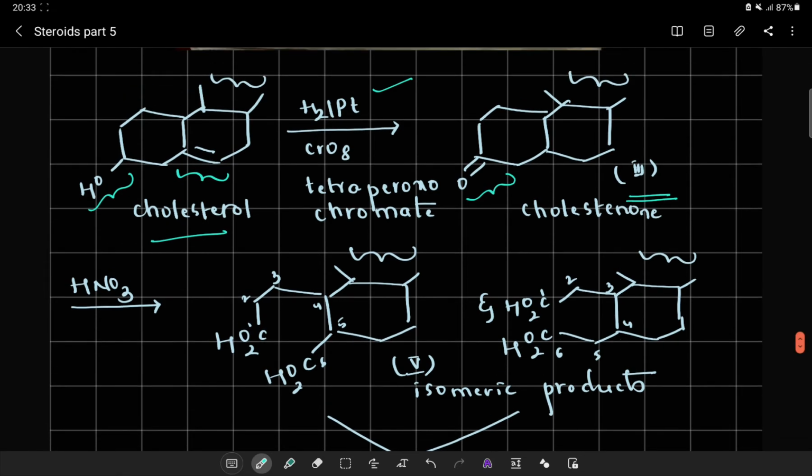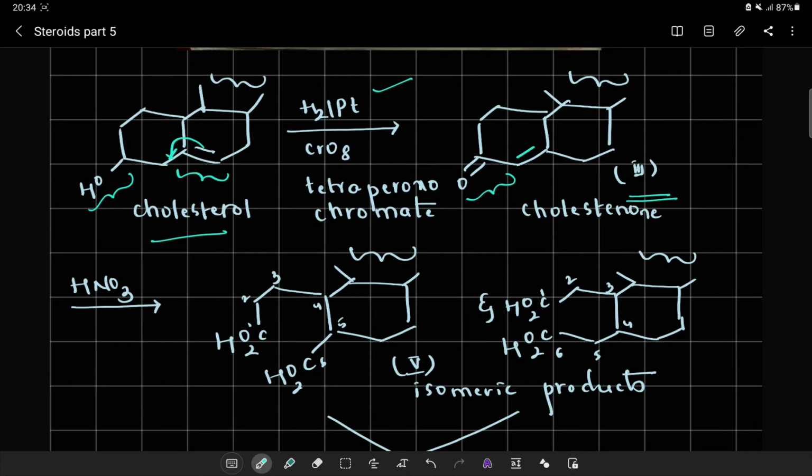Now, if there is a presence of a cholesterol system, upon hydrogen and platinum catalyst, sometimes the double bond is reduced and we get a cholestanol system. But with hydrogen and platinum in the presence of CrO8, that is tetraperoxochromate, instead of reducing the double bond, we will not get a reduction. Instead, there is an isomerization of this double bond. That is, the double bond will move to the position between 3 and 4, and in turn I will get a system called the cholestanol system.